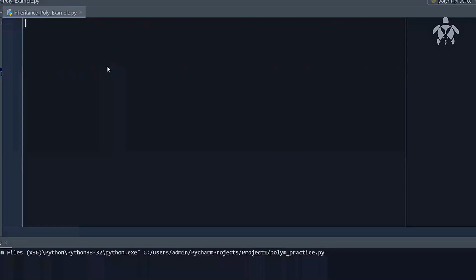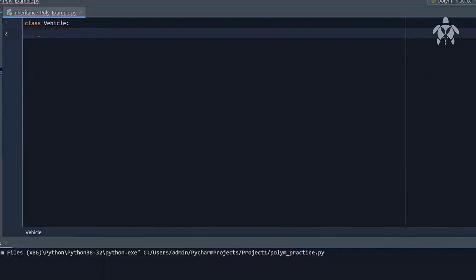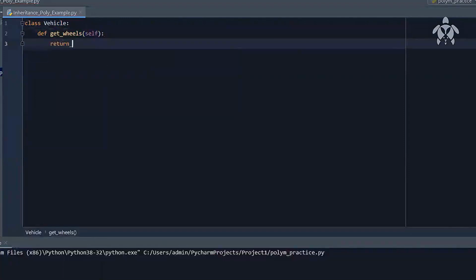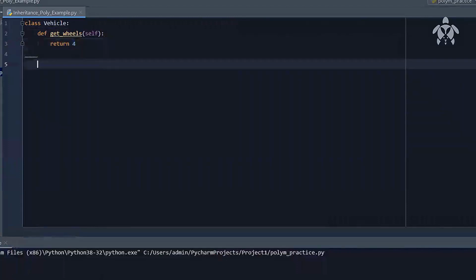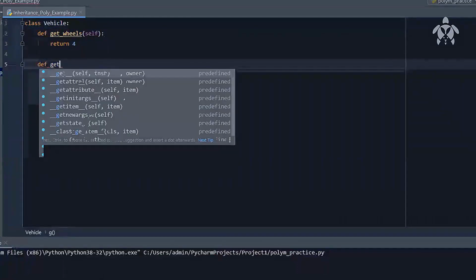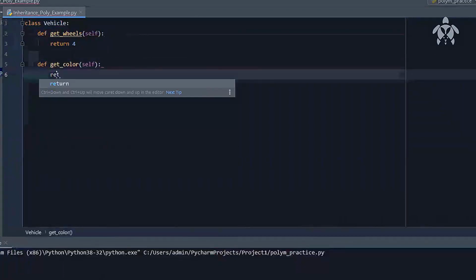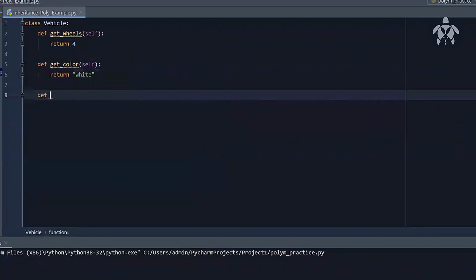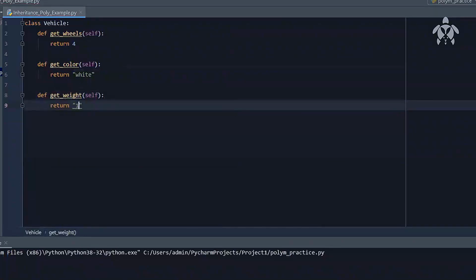Inheritance polymorphism example. So we shall go like this. Let us say I have a class with the name vehicle. Now, a class called vehicle has got define get wheels, basically number of wheels, and let's say it returns 4. So by default, a vehicle is returning 4 wheels. Then let's say I've got another one, get color, returns white. Then I got define get weight.